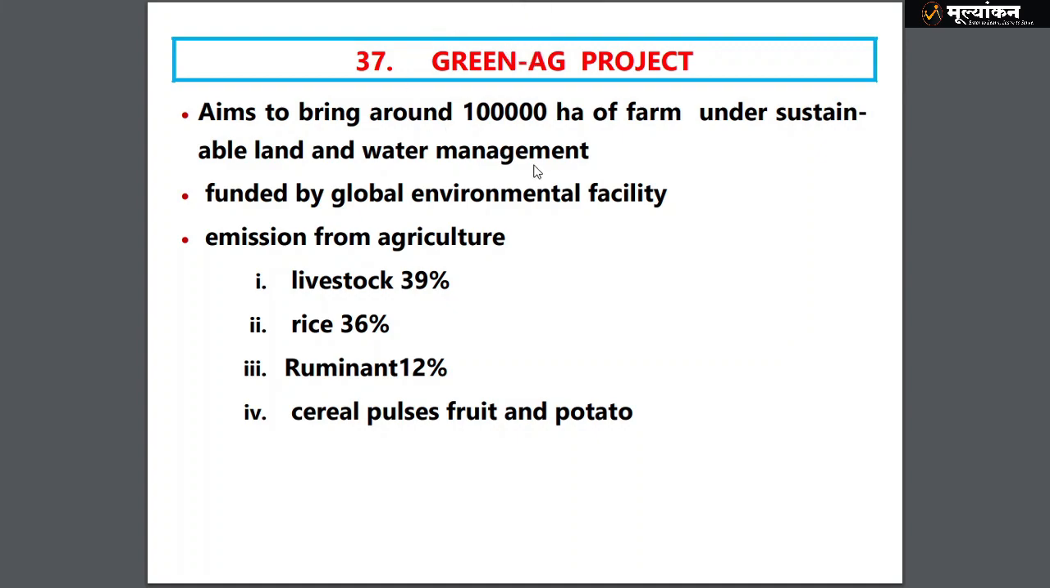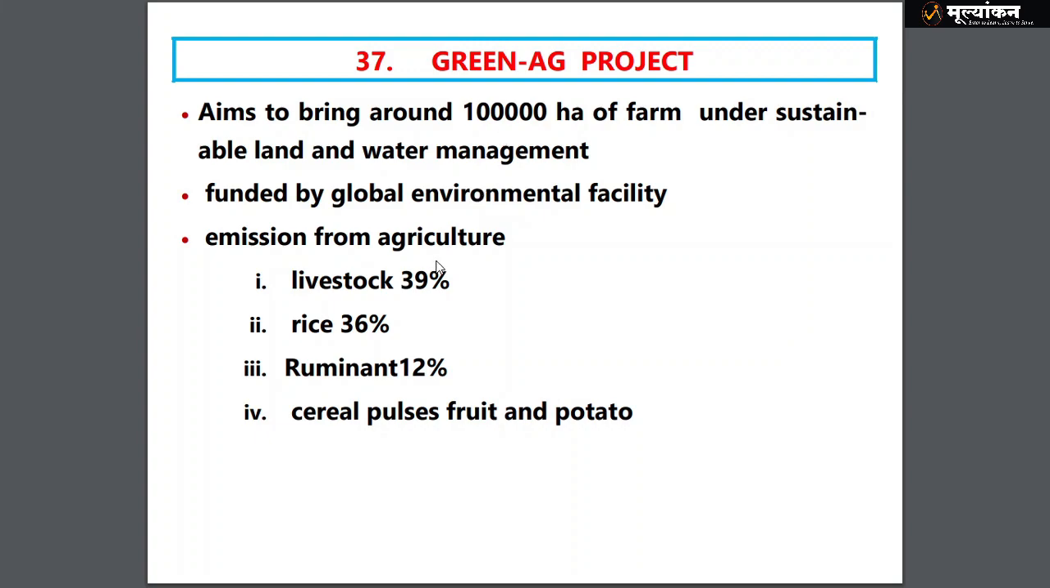This is an important event, the Green Agricultural Project, Green AG projects, which aims to bring about 1 lakh hectare of farm under sustainable land. We had already seen that methane and nitrogen emissions are being targeted, and making agriculture a sustainable sector is what the government is working for.